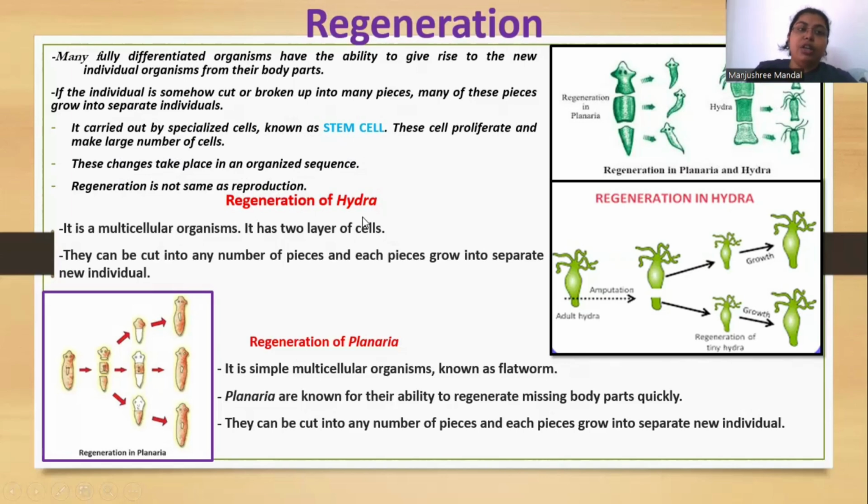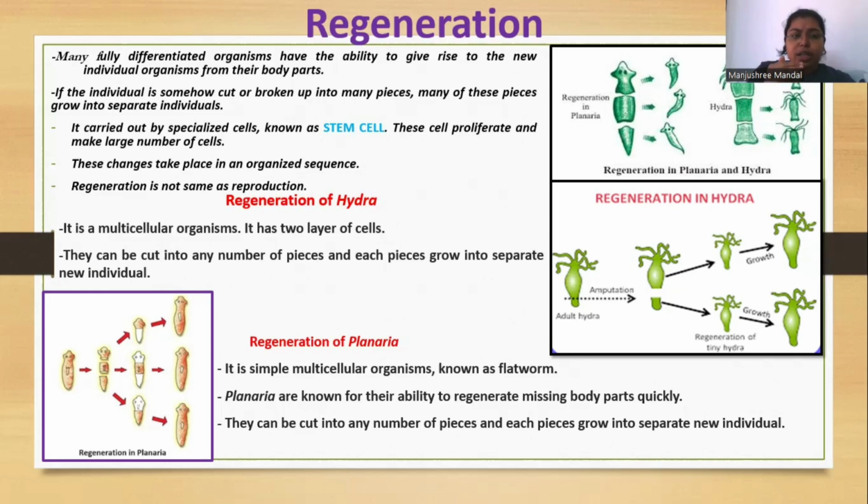Regeneration of Hydra. Hydra is a multicellular organism, meaning it has more than 50,000 cells, and the cells are arranged in two layers. So it can be cut into any number of pieces, and each piece can grow into a separate new individual. Regeneration of planaria, also known as flatworm: planaria are known for their ability to regenerate missing body parts very quickly.